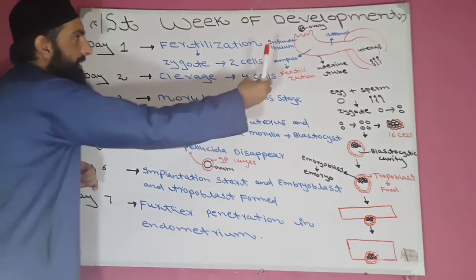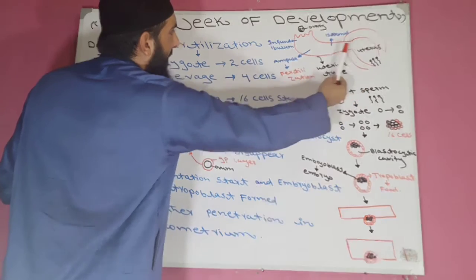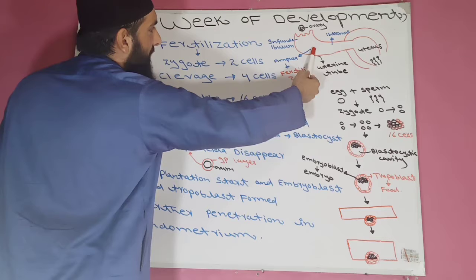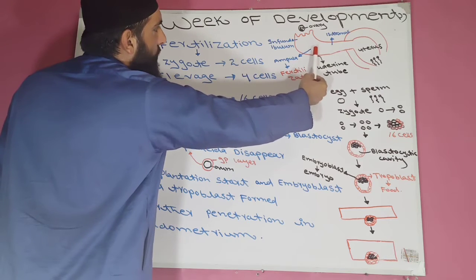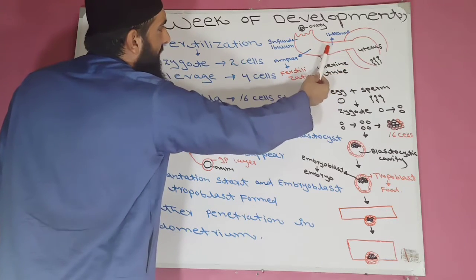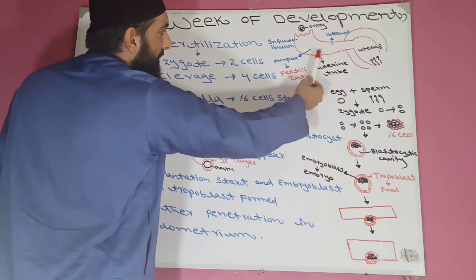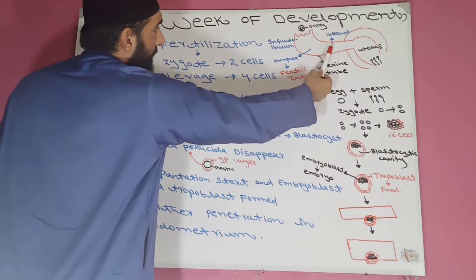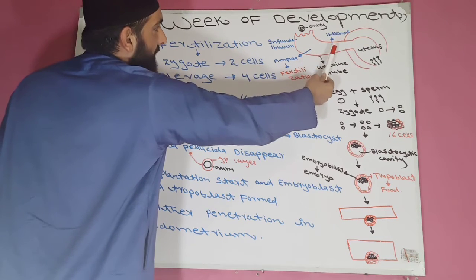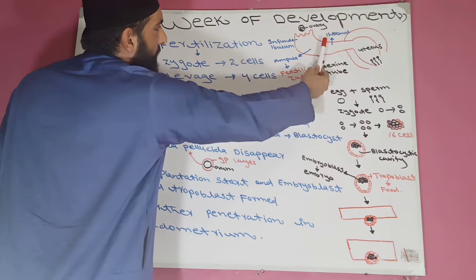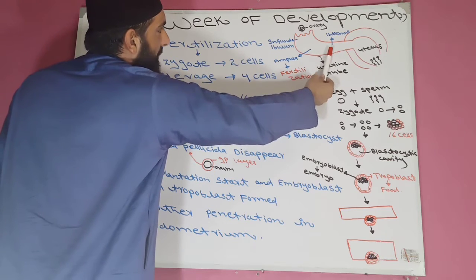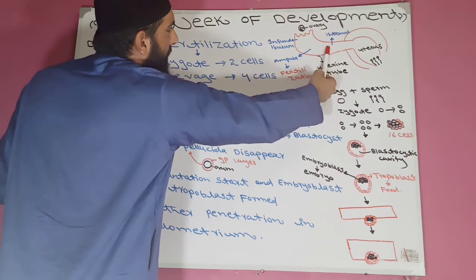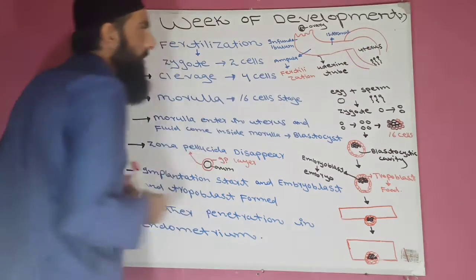Now, this is the uterus of the female and this is the uterine tube. When fertilization occurs in the ampulla, the embryo moves from the uterine tube to the uterus. Here there is a chance of the embryo sticking to the uterine tube epithelium. The zona pellucida prevents this sticking, and then the embryo moves freely from the uterine tube and enters into the uterus.